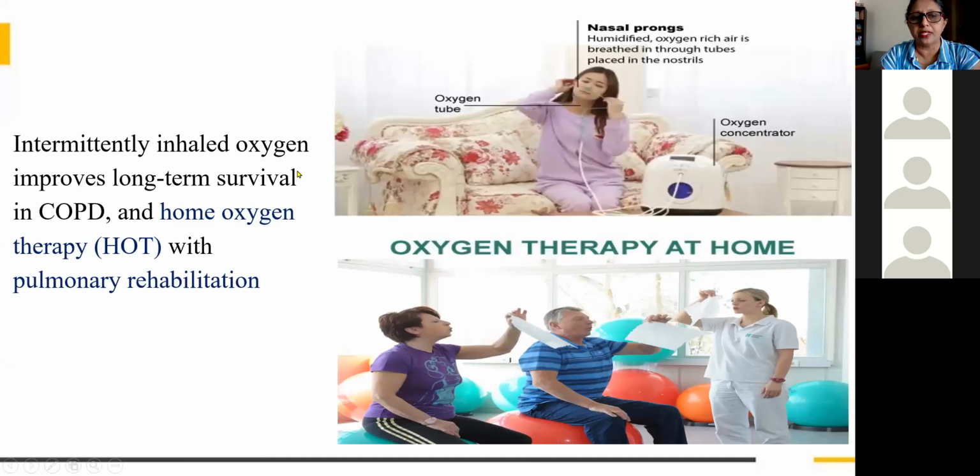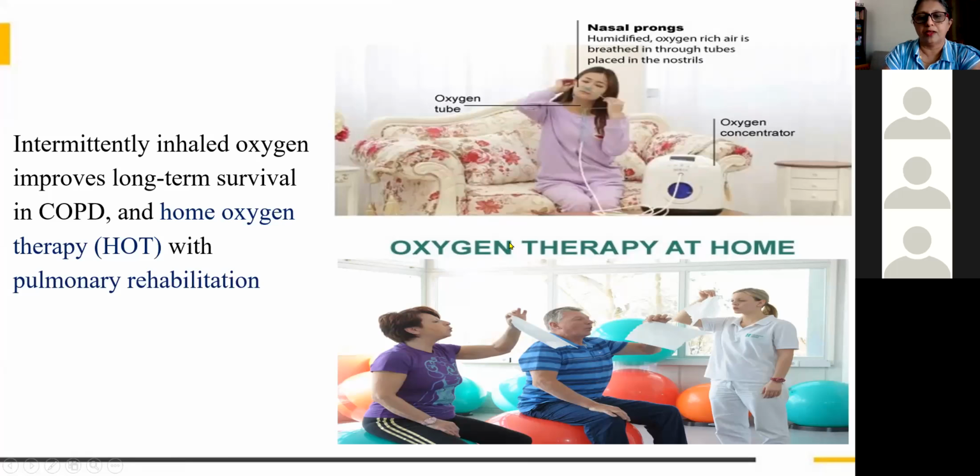Okay, then intermittent inhaled oxygen therapy improves the long-term survival. Oxygen therapy here means not in the hospital. It is home oxygen therapy, also called HOT. So at home they can use this oxygen therapy. Many types of oxygen cylinders are there. They can keep the tube in the nostrils and they can work also in between. That is because COPD patients will be having breathlessness almost daily, so we can go for this oxygen tube.